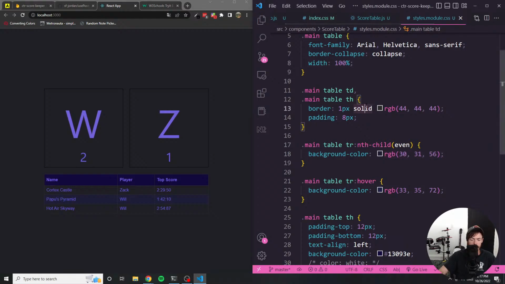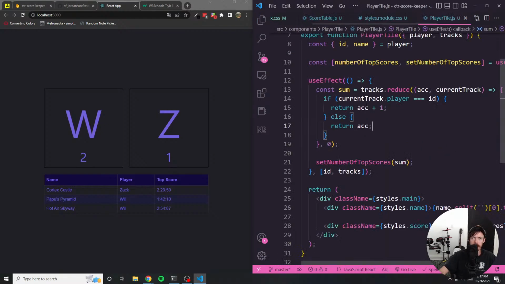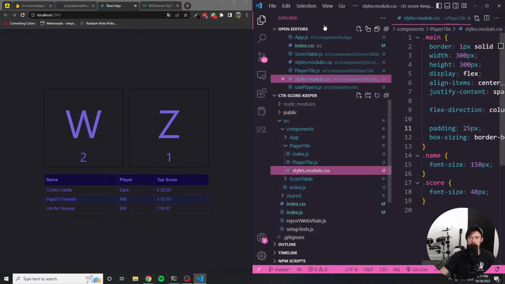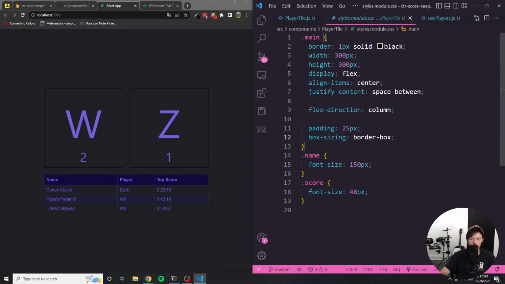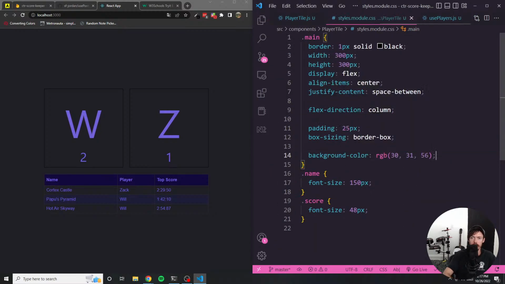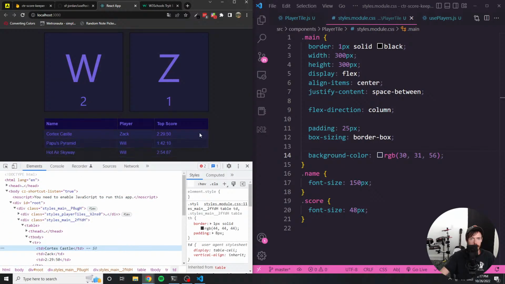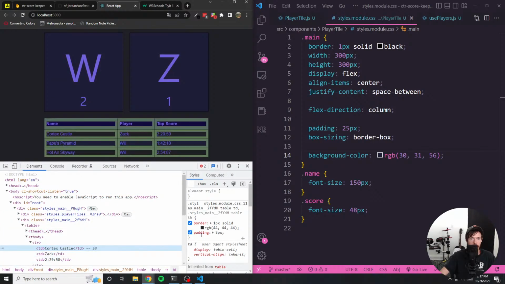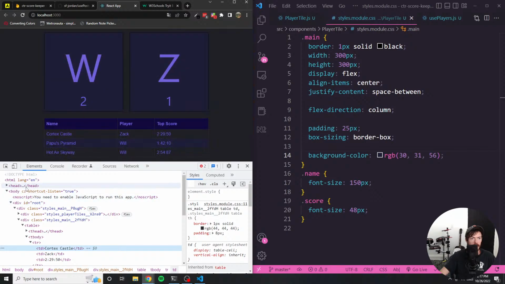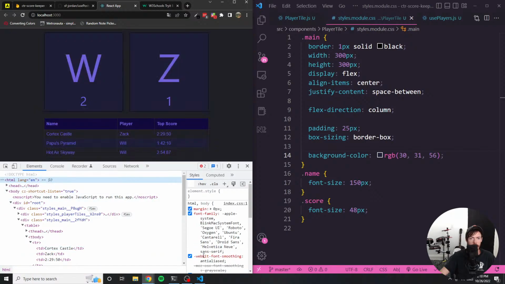Let's go to the player tiles and set the background color of these to that. Okay, that looks okay. I think we're getting somewhere. And I'm not thrilled on this text color here, just to be honest. Let's see if I can find the, I guess this is on the HTML.